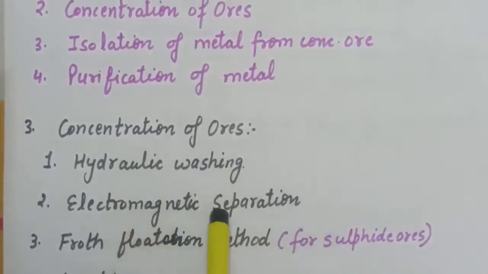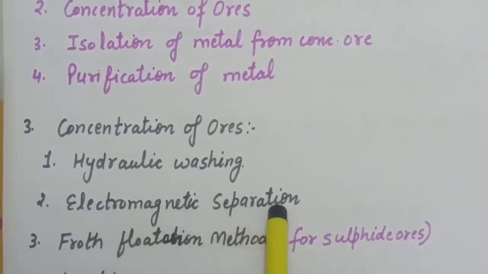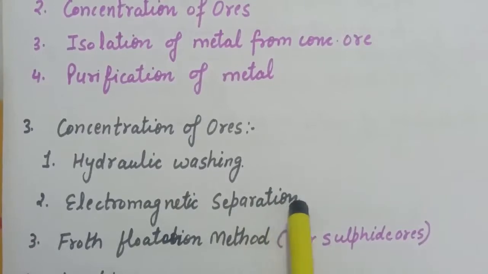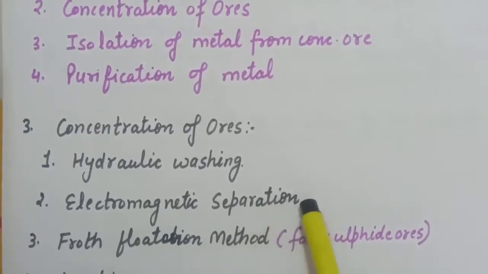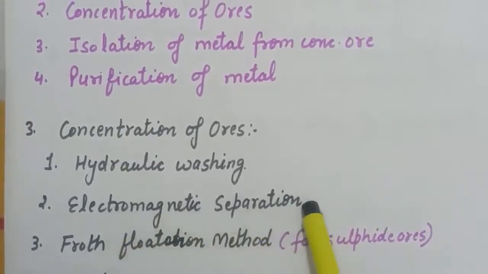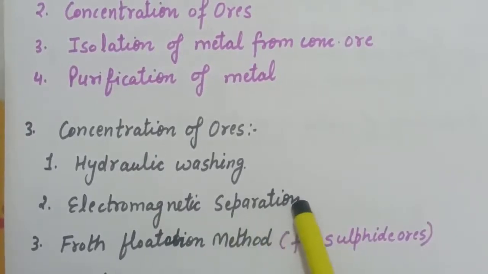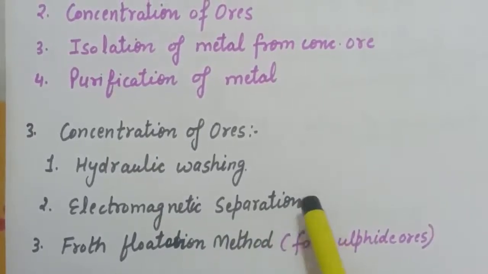Next is electromagnetic separation. This method is used for the concentration of ores in which ores are magnetic in nature, or the gangue particles or the earthy impurities are magnetic in nature. With the help of magnetic roller we can separate our impurities, magnetic impurities or magnetic ores.